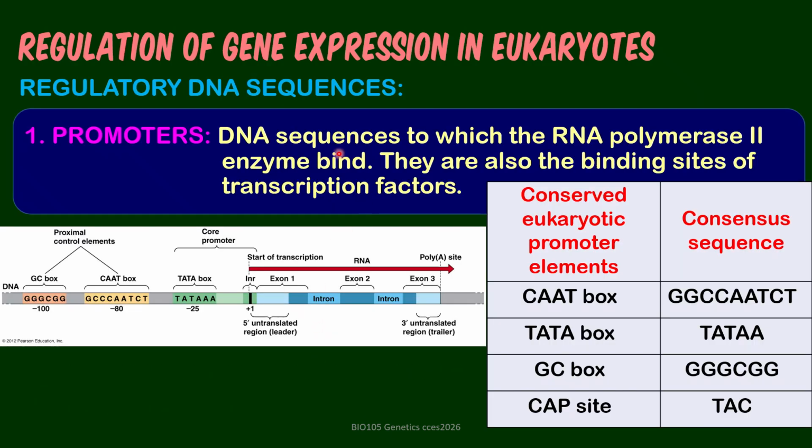So the regulatory DNA sequences include promoters, remember, the binding site of transcription factors, followed by RNA polymerase 2. So these are the conserved eukaryotic promoter elements, conserved because throughout evolution they are still there. So this is the sequence, or these are the sequences for each.